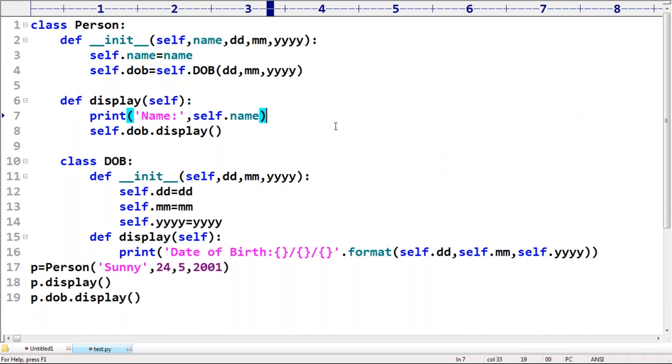Clear, Nikhil? Yeah, that's all. This is what you people should be aware of clearly, right?